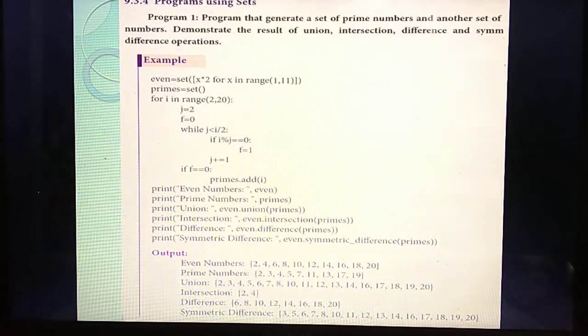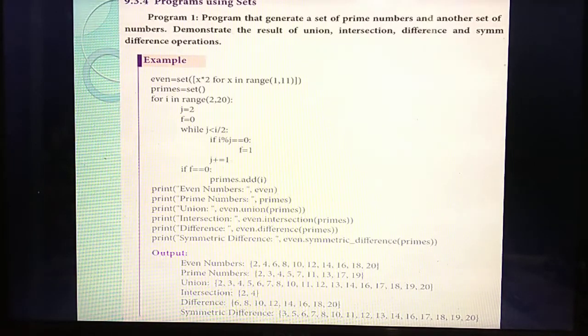So listen. For that, first print the union operation. Union equal to, what's the format for doing a union? Either you use the operator or the dot method. So union, what are the names of the two sets? even and primes. So even.union(primes). Understand? Next, intersection: even.intersection(primes). Likewise, difference means even.difference(primes). Symmetric difference means even.symmetric_difference(primes).